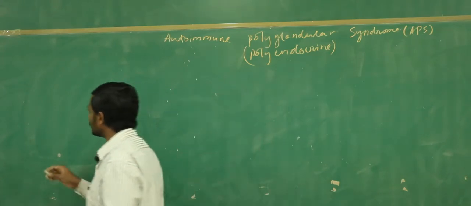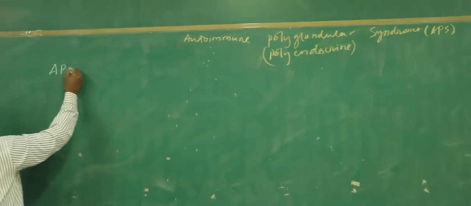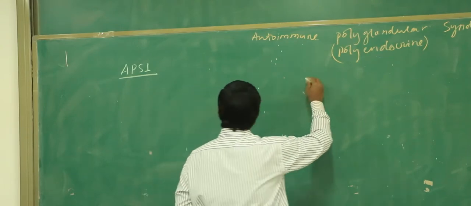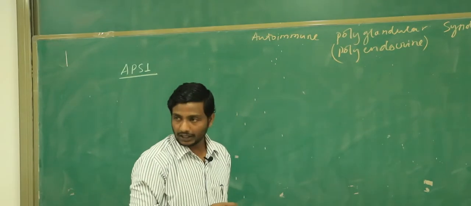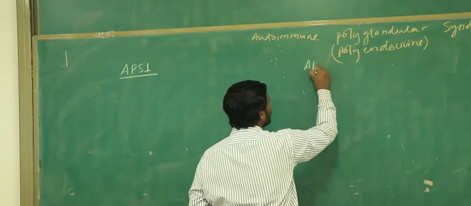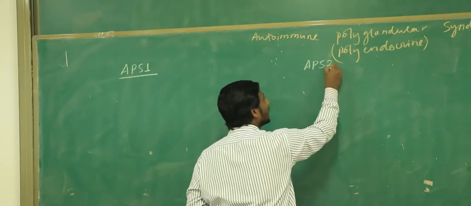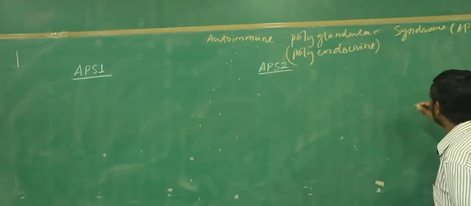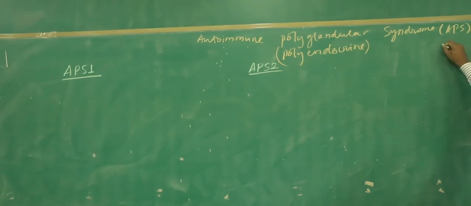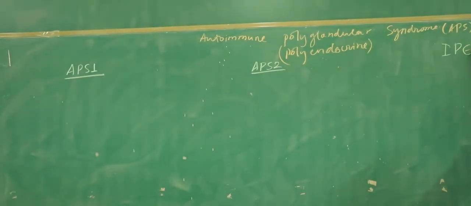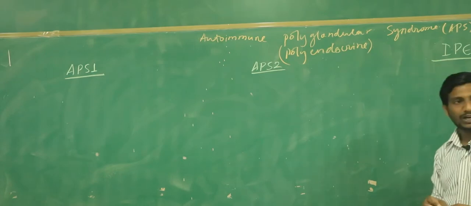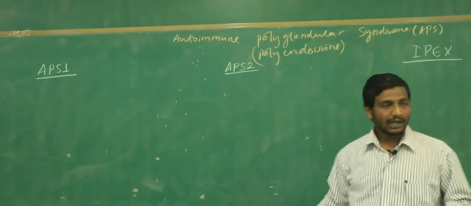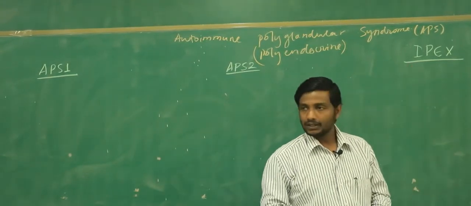The first one is autoimmune polyendocrine syndrome type 1. The second one is autoimmune polyendocrine syndrome type 2. And the third one, we don't call it type 3, we call it IPEX. So altogether there are 3 types: autoimmune polyendocrine syndrome 1, autoimmune polyendocrine syndrome 2, and the third one, IPEX. Now we try to understand them.